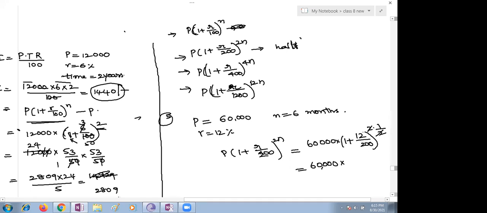Here, can we go with the 4 table, children? 4 threes are 12, 4 fives are 20. That means it's 53 by 50, 53 by 50. The raised power is cancelled, so only one time. Now you have to simplify here. 5 ones are 5. Just 2 times 12,000, 1200. 1200 into 53, come on, children. 1250 times 6,000. 12 threes are 36.